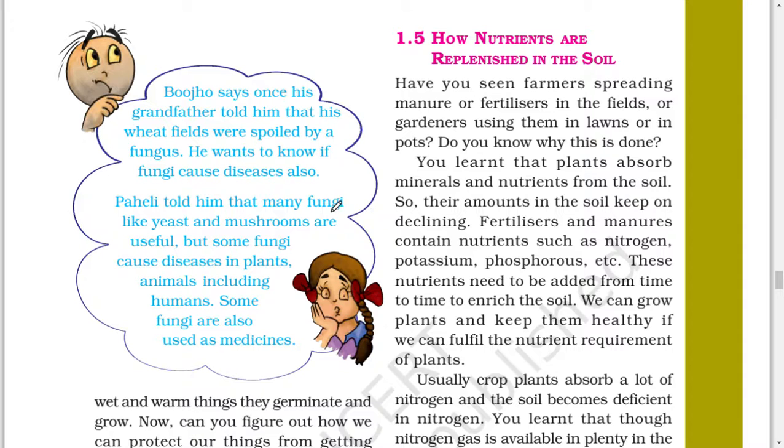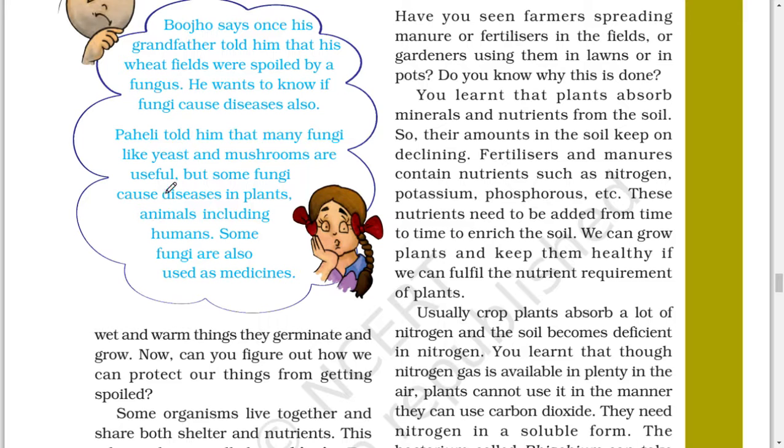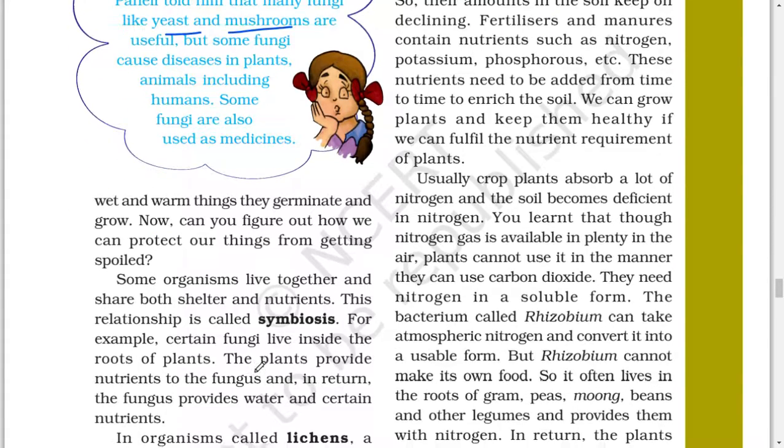Bojo says once his grandfather told him that his wheat field was spoiled by a fungus. He wants to know if fungi cause disease also. Paheli told him that many fungi like yeast and mushroom are useful, but some fungi cause disease in plants, animals, including humans. Some fungi are also used as medicine. Now can you figure out how we can protect our things from getting spoiled?